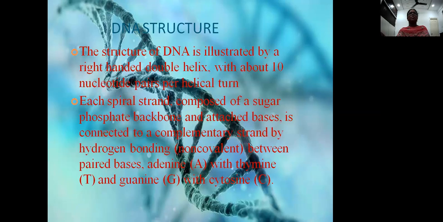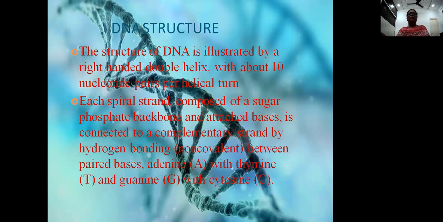Based on these studies, these two scientists gave one model to explain the stable structure of DNA, that is, DNA is in the form of a double helix. In this structure, two polynucleotide strands coil around each other in a helical manner to give stability to the structure.